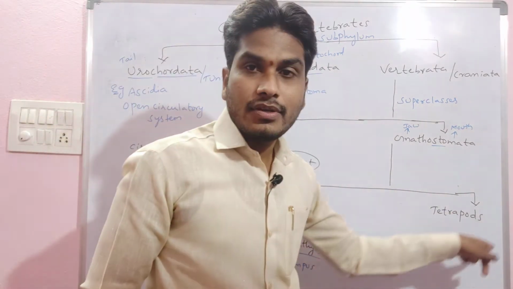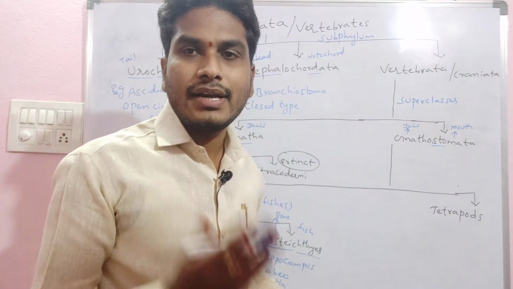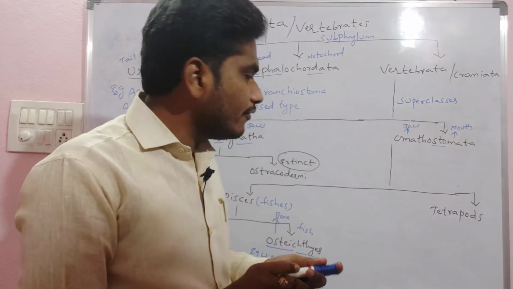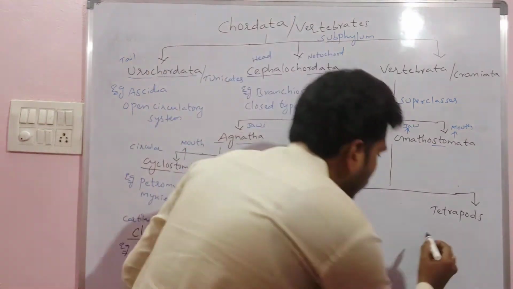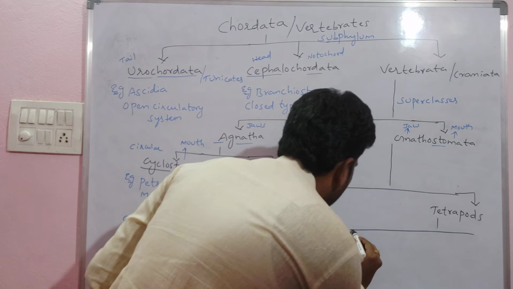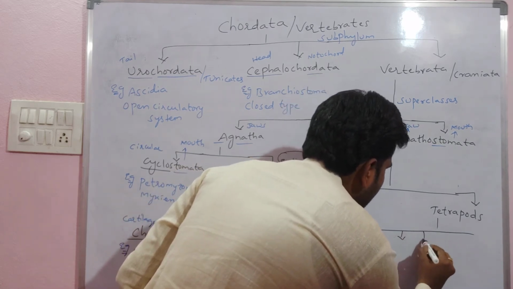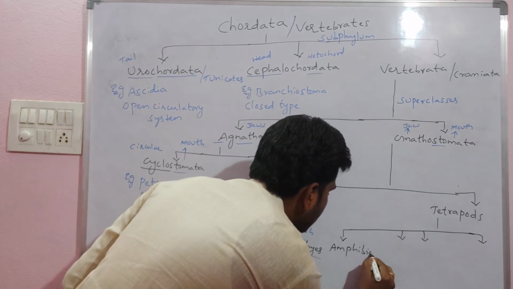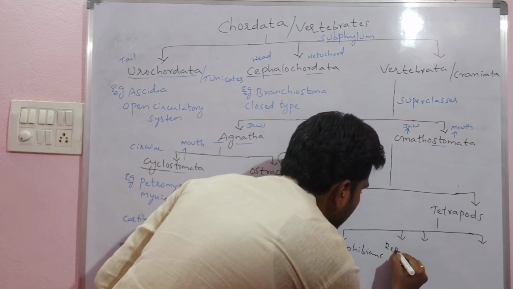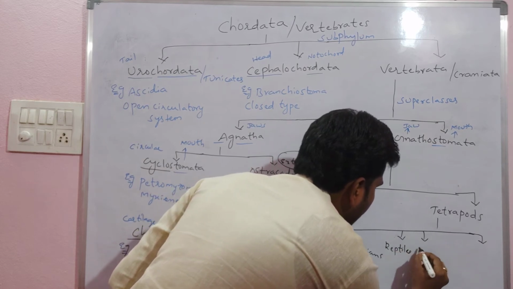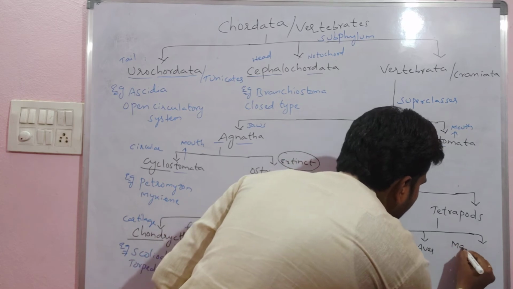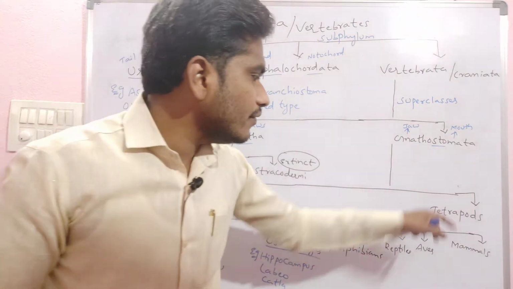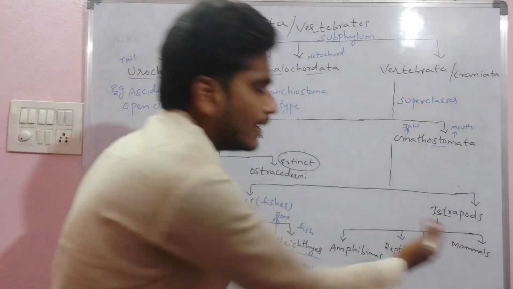If you see the tetrapods, by the name only we can say. Tetra means 4. Tetrapods are again divided into 4 main classes: amphibians, reptiles, then class Aves, then lastly mammals. That's why we call it tetra, meaning 4 classes.